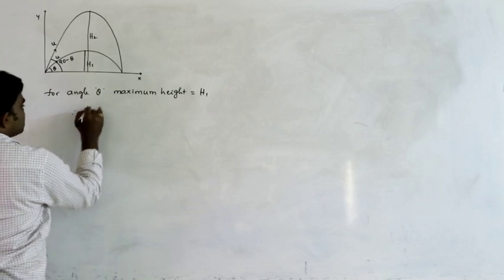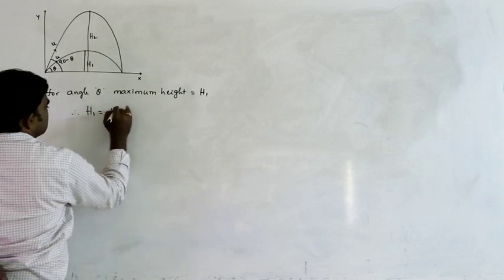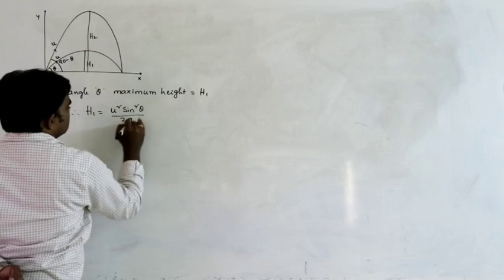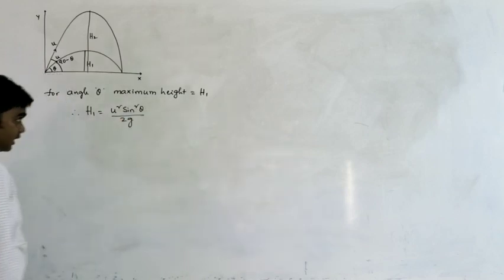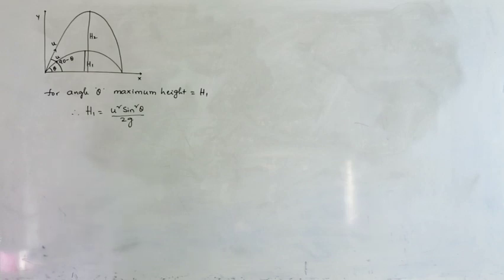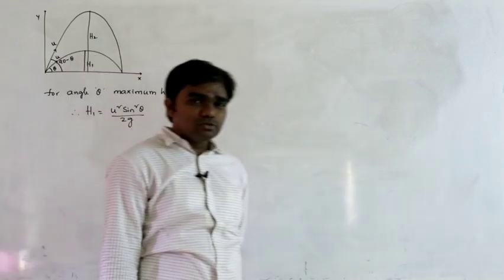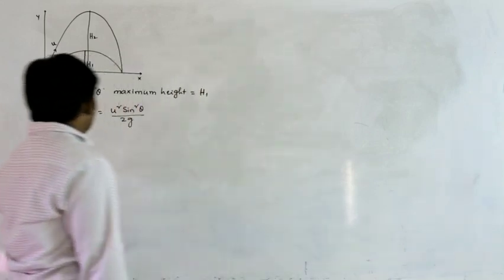So by the maximum height formula, h1 can be written as u square sine square theta by 2g.